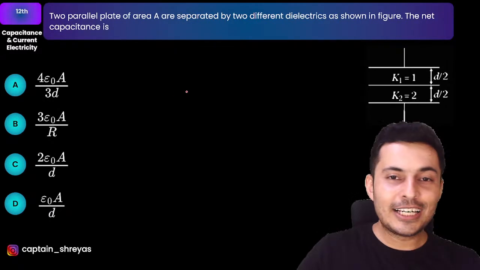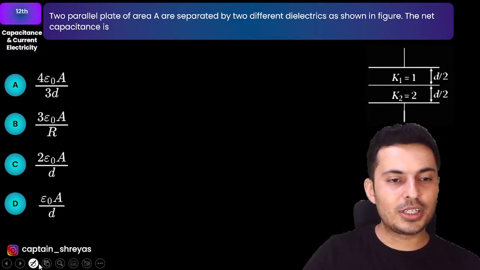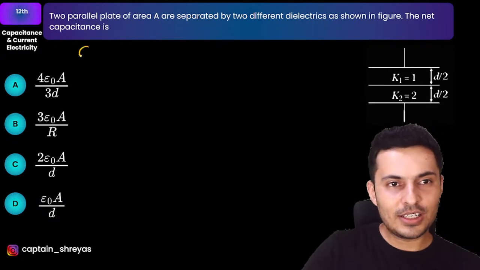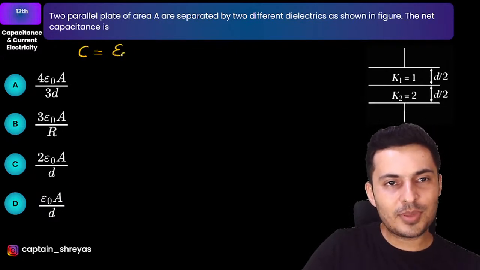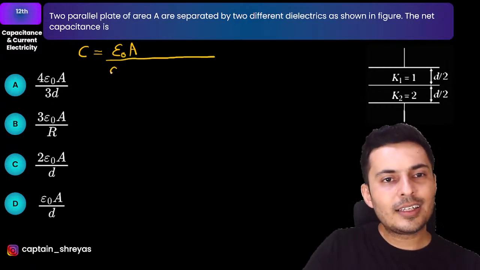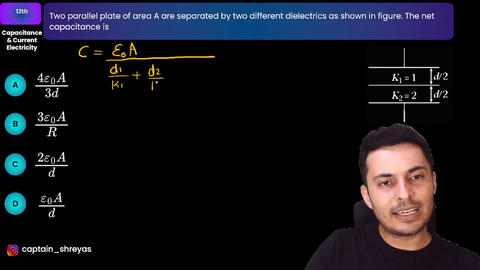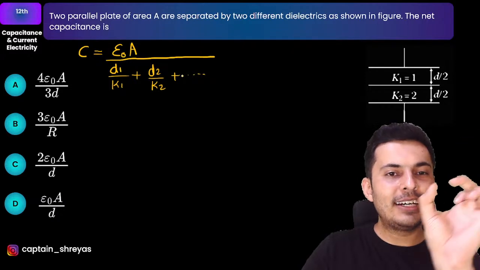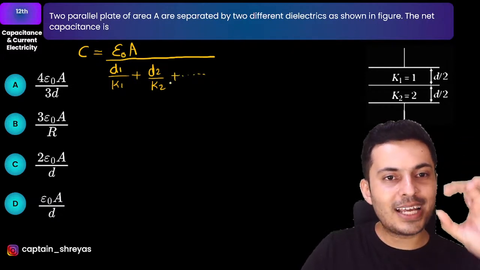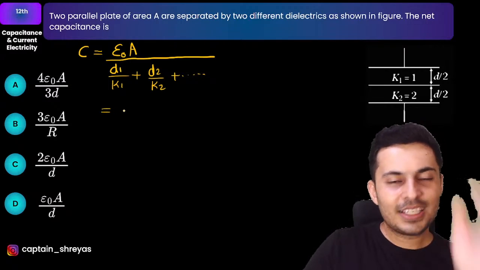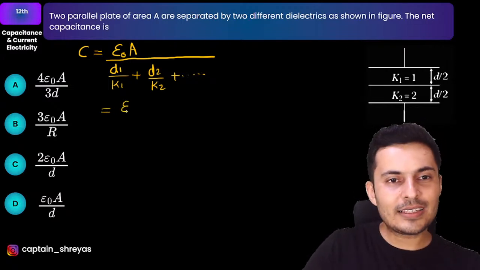Come on. There is a beautiful formula for such kind of questions whenever you have multiple slabs, and I'll give you that formula, then you can just substitute. It is nothing but epsilon naught A by, D1 by K1 plus D2 by K2 and so on and so forth. All the D1, D2, D3 are the distances where that material is present. That's all. So now just solve this, you will get the answer.